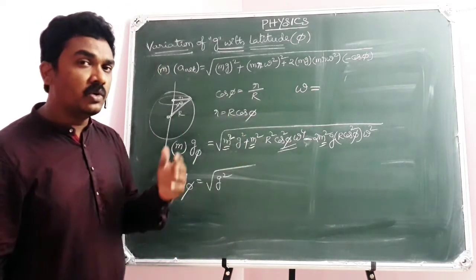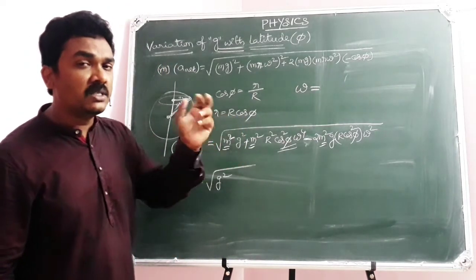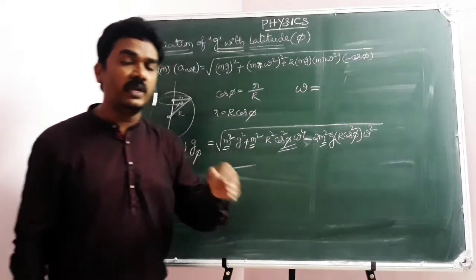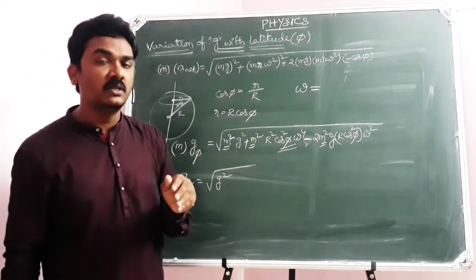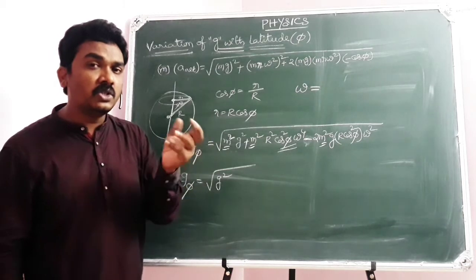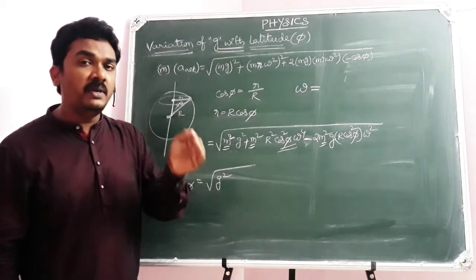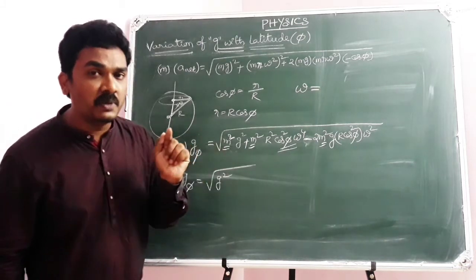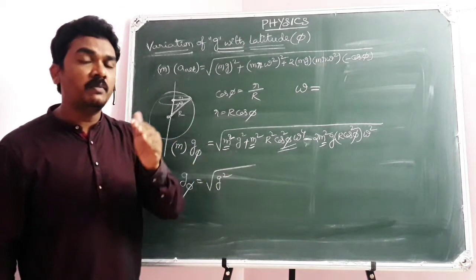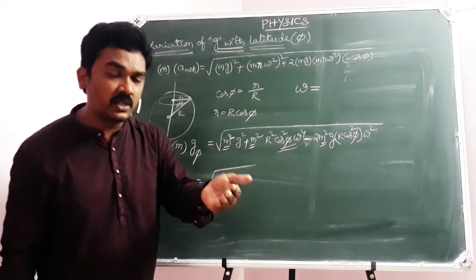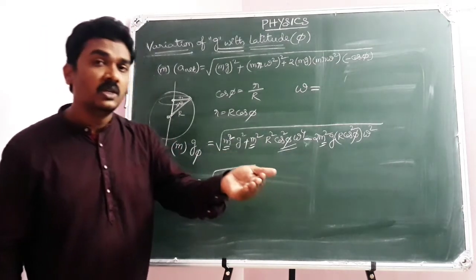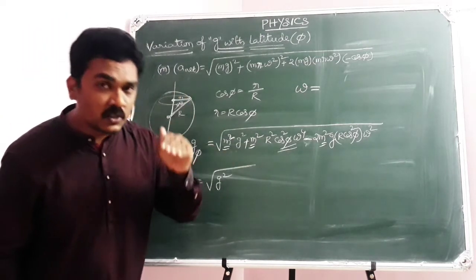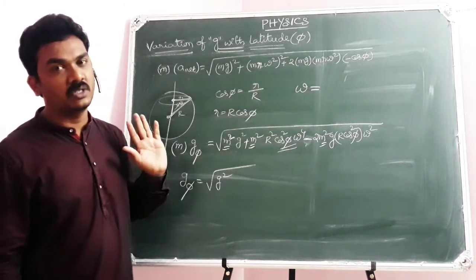But I told you in rotatory motion, in the place of distance or displacement, we use angular displacement. That means change in position of the particle is expressed through the angle by which your body has been rotated. That's why in place of distance or displacement in translatory motion, we replace it with angular displacement in rotatory motion.